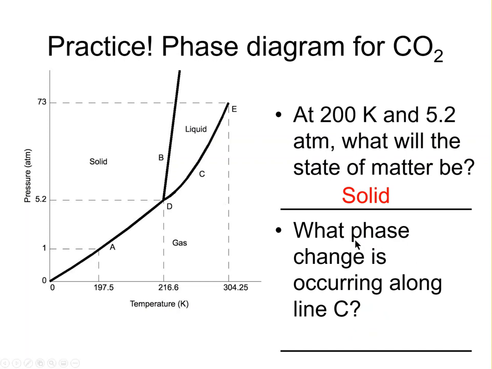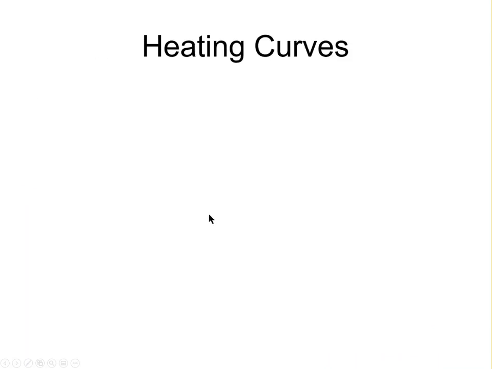And then it says, what phase change is occurring along line C? Well, here is line C right here. And we can see that line C is the border between liquid and gas. So of course we know going from liquid to gas is evaporating or condensing, depending on which way you're going. If you're going from liquid to gas, it's evaporating. If you're going from gas to liquid, it's condensing.